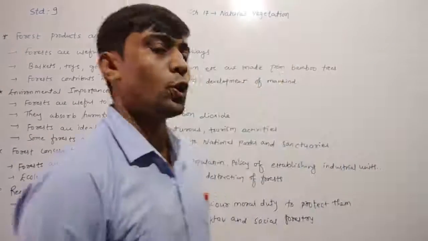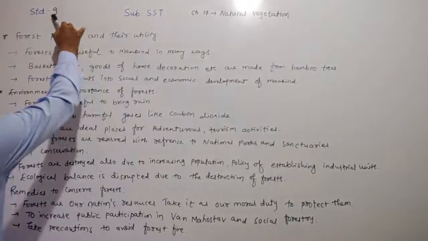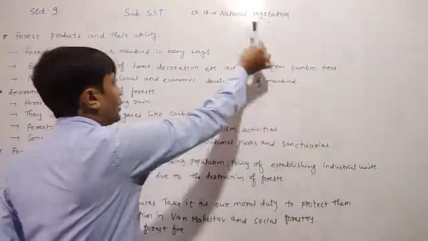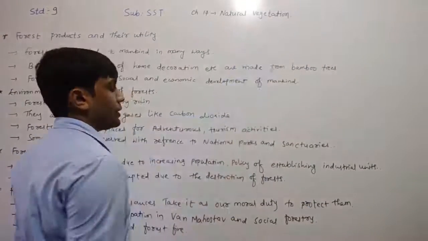Dear children, today we have to learn in standard 9 subject social science chapter number 17. The name of the chapter is natural vegetation.